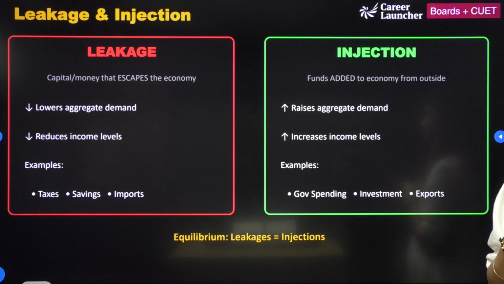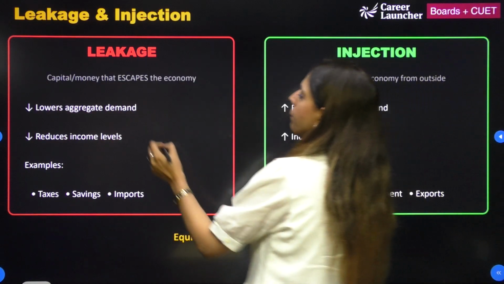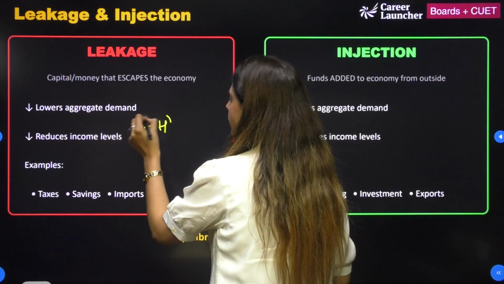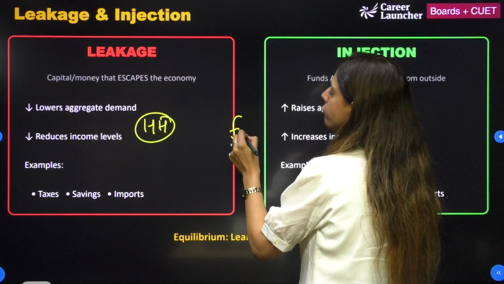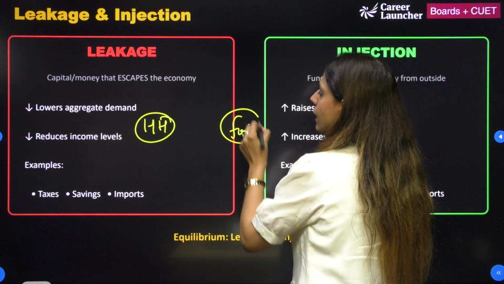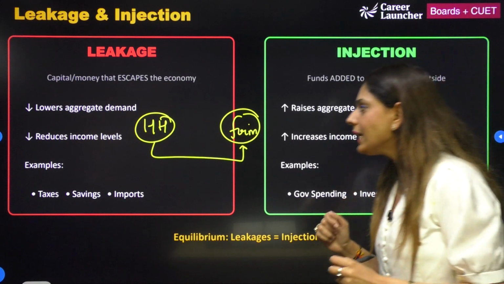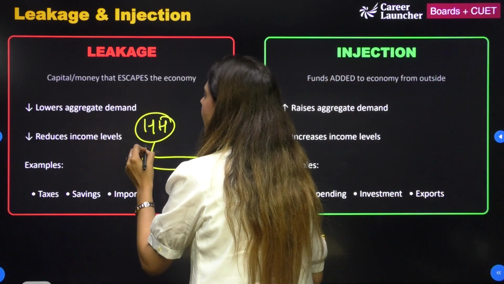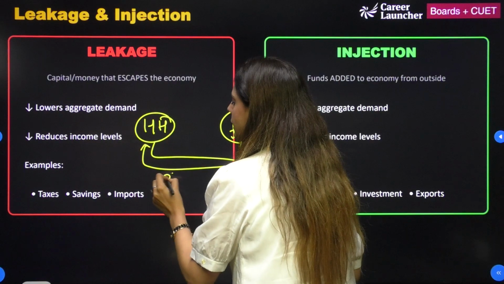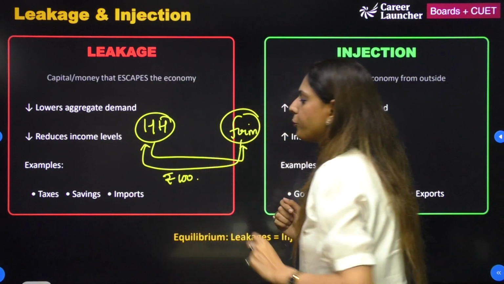Now what does this mean? Let's take an example. I have again household here and I have a firm here. Okay. This person was working for this firm. Okay. In return he got a salary. अब वो salary कितने की थी? Let's take a small example, 100 rupees की.